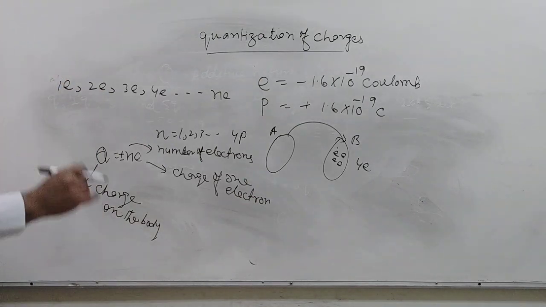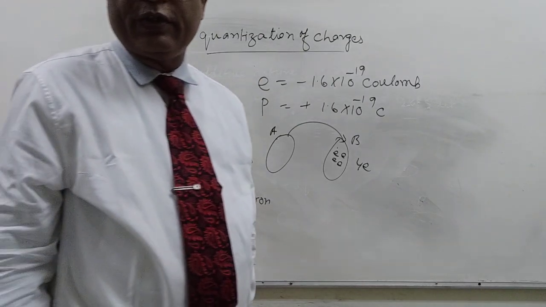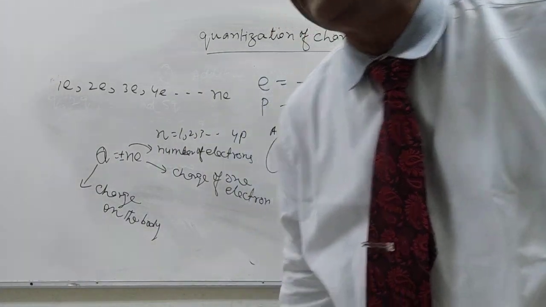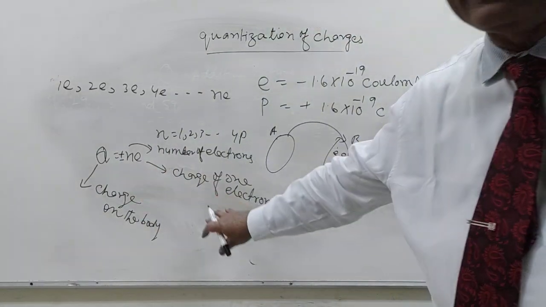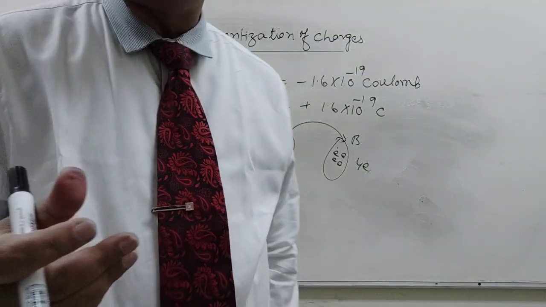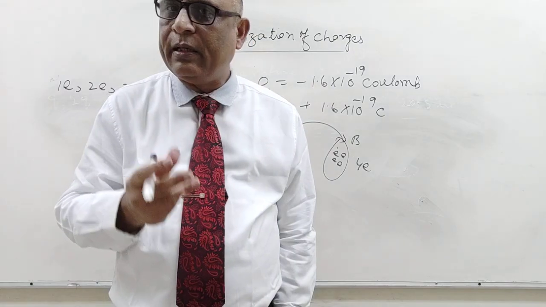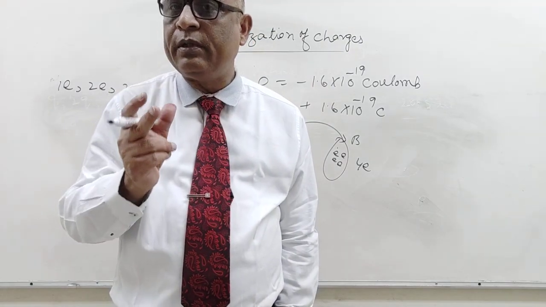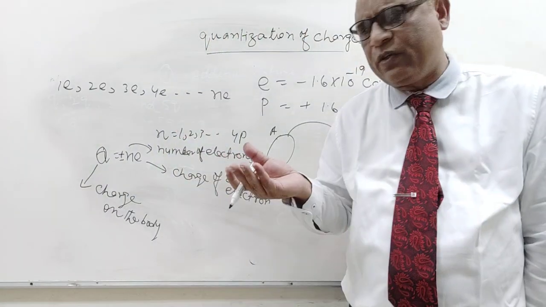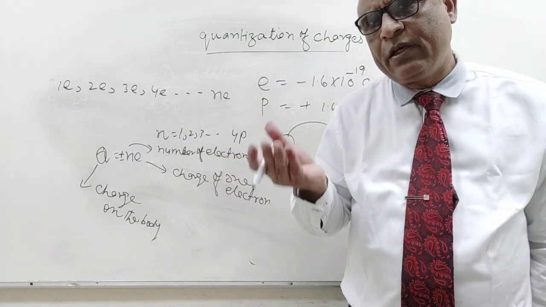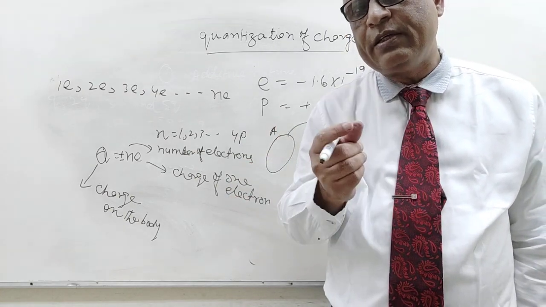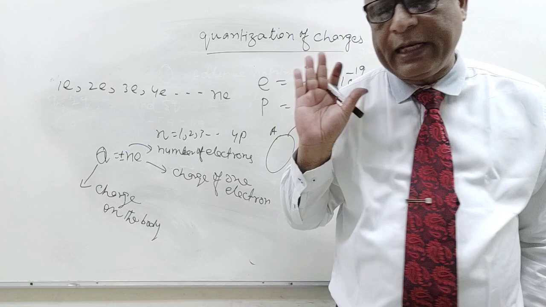So here Q is equal to plus minus ne, and this is quantization. So the charge on a body must be an integral multiple of the charge of an electron. In fact, you can define quantization that the charge on a body is an integral multiple of the charge of 1 electron.